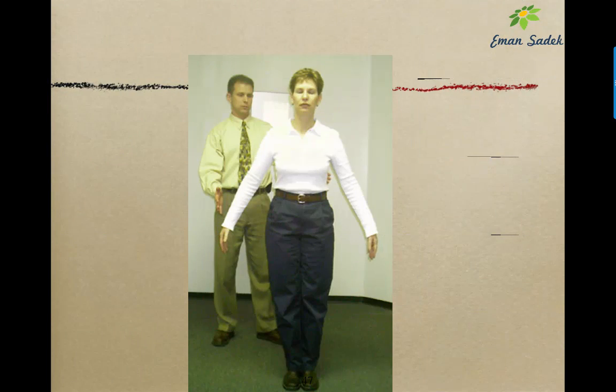Here you can test for the integrity of this proprioception from the spinal cord by asking your patient to close her eyes, because the eyes send impulse to the cerebellum to help to keep your balance. But if you close your eyes and the proprioception is damaged in the spinal cord, you will lose your balance. So we ask the patient to close the eyes and to make a short distance of walking.